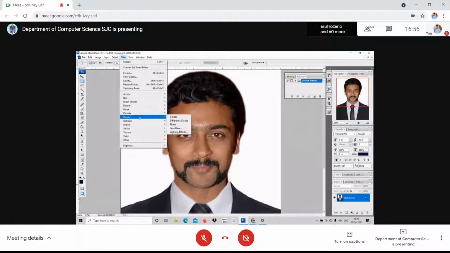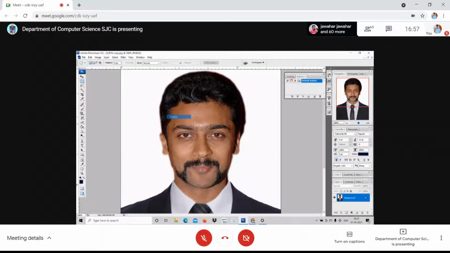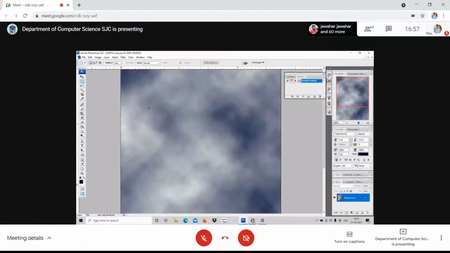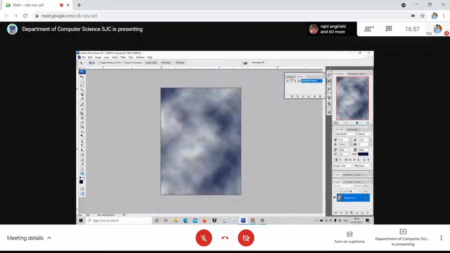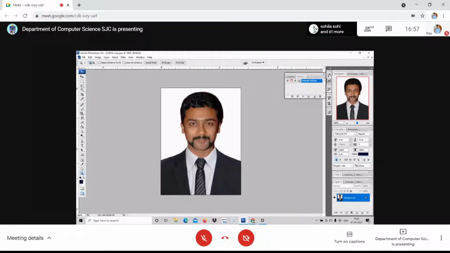Due to want of time, I'm just moving on to the next one. Clouds render. I just click over here. See here, the entire area has become cloudy. Now I have to choose the area and make it cloudy. For example, I've chosen only this white area.